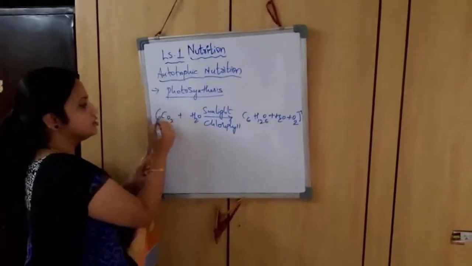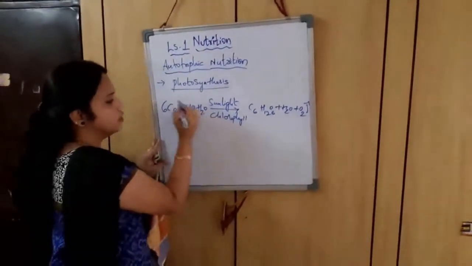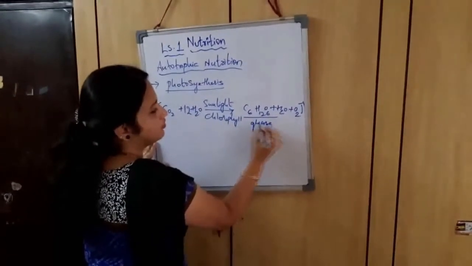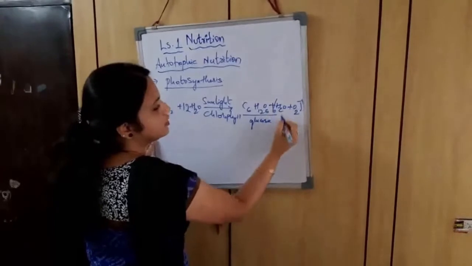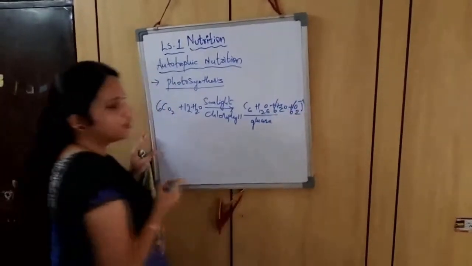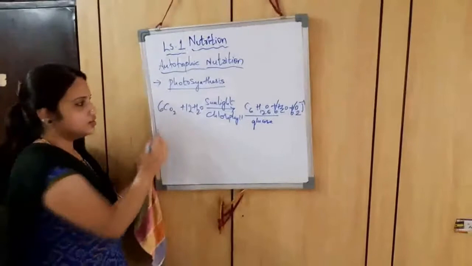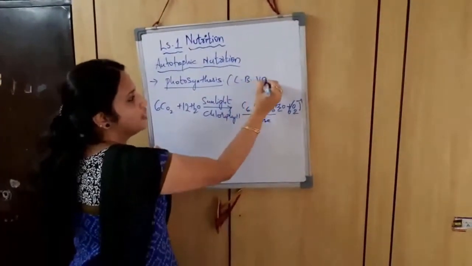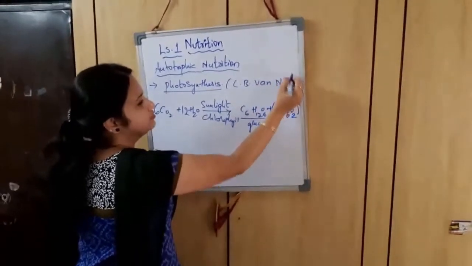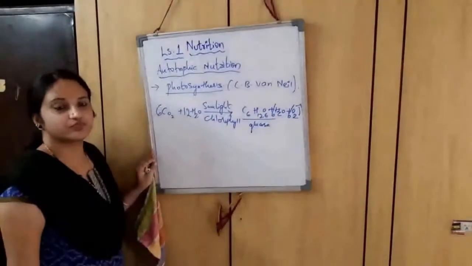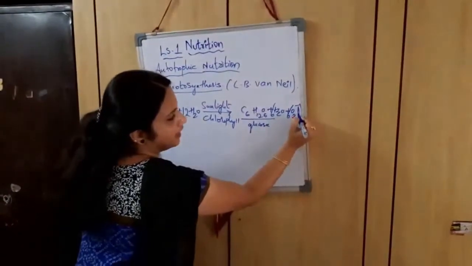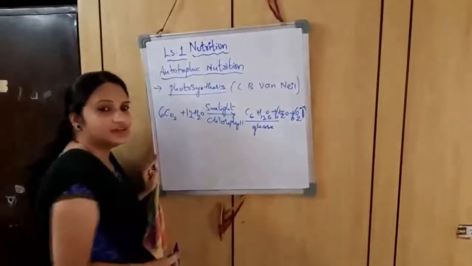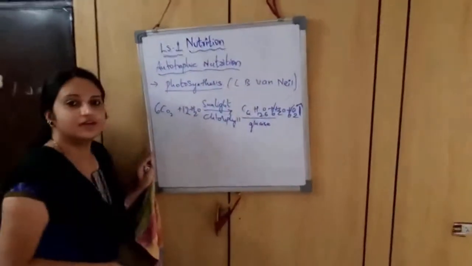Okay, 6 molecules of carbon dioxide, 12 molecules of water, 1 molecule of glucose, and 6 molecules each of water and oxygen. So this is the complete balanced equation which was given by C.B. van Niel. I have kept an upward arrow like this. It means this oxygen will enter into the atmosphere.